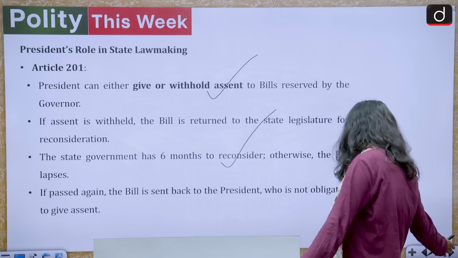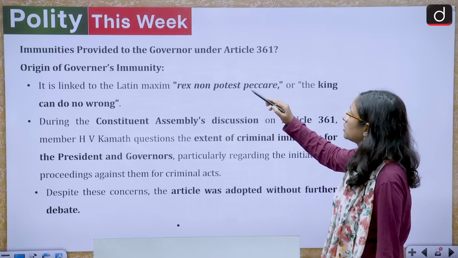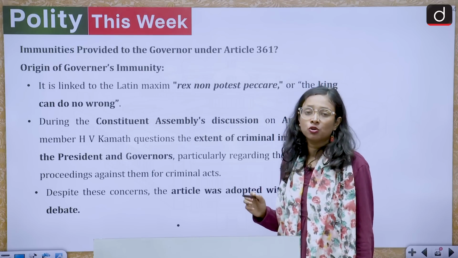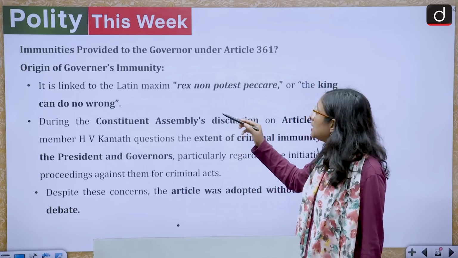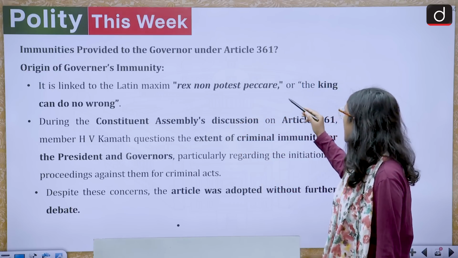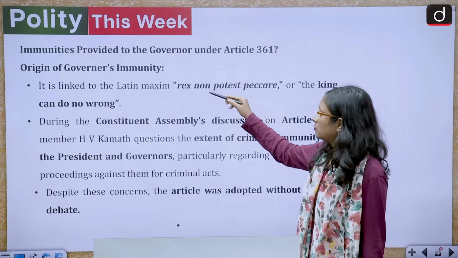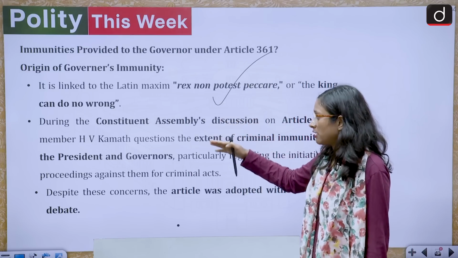Now we'll come to the next one, which is about the immunities provided to governors under Article 361. So from where did the origin of governor immunity come? It is linked with the Latin maxim rex non potest peccare, or the king can do no wrong. So on the basis of that, this particular immunity has been provided.